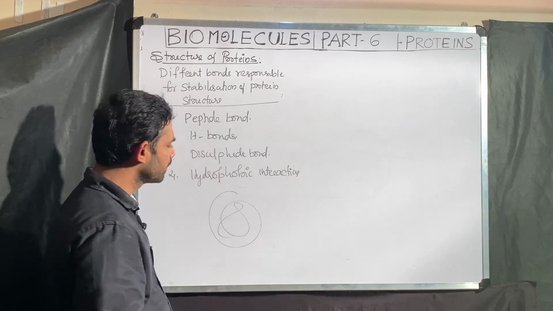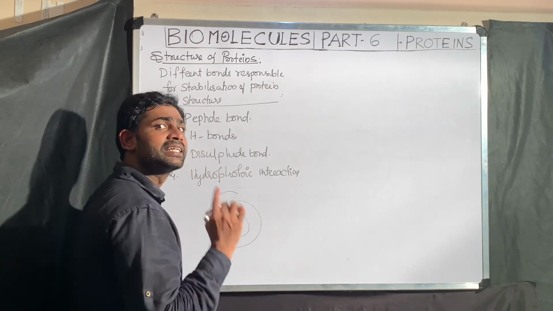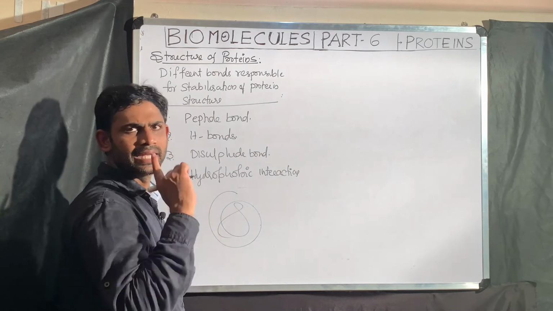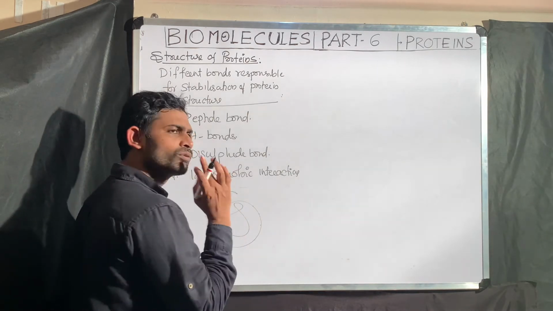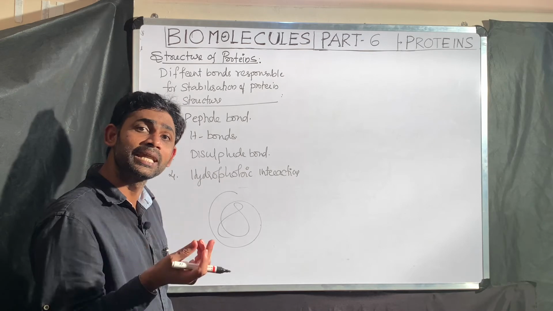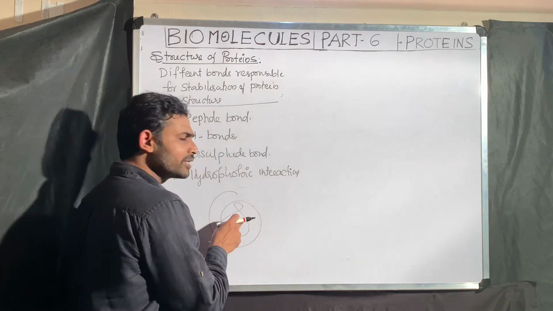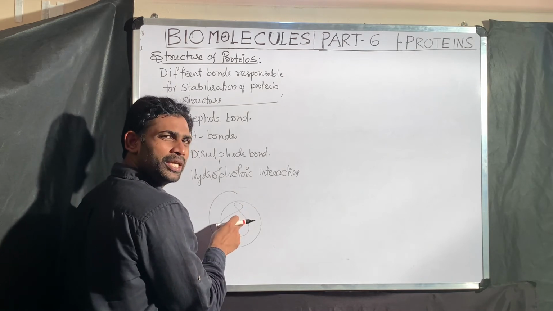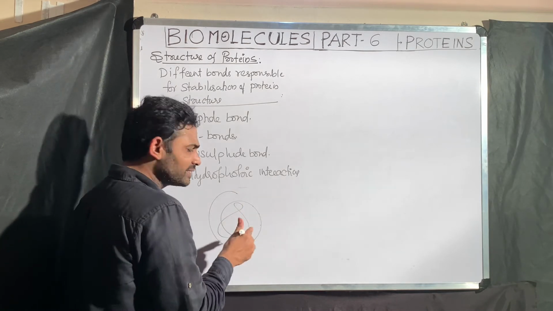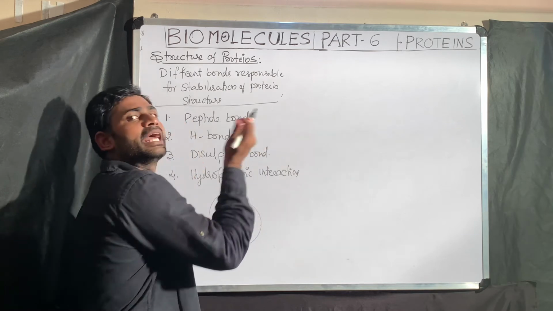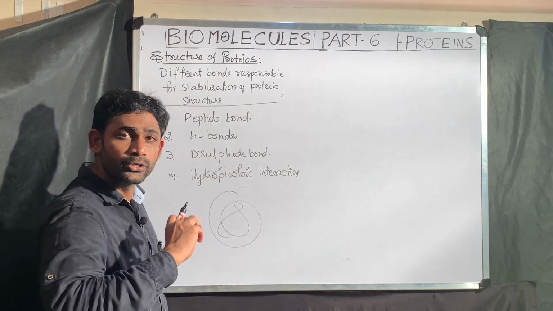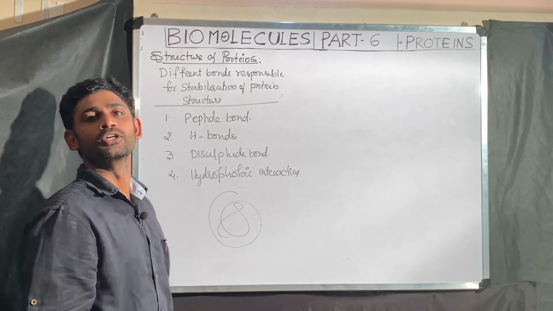Yes or no? The inside amino acids are hydrophobic. At any cost, these amino acids cannot associate with the water, but they are present within the aqueous environment. That is why the R groups of hydrophobic amino acids are present inside and they interact among themselves in order to increase the stability of the molecule.